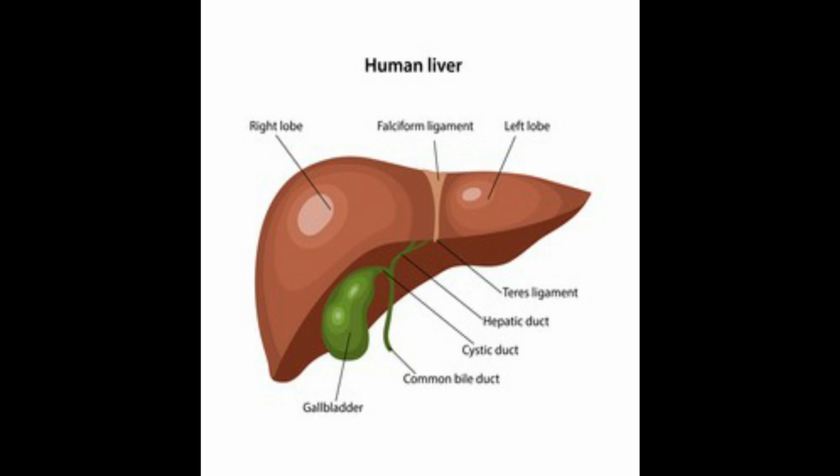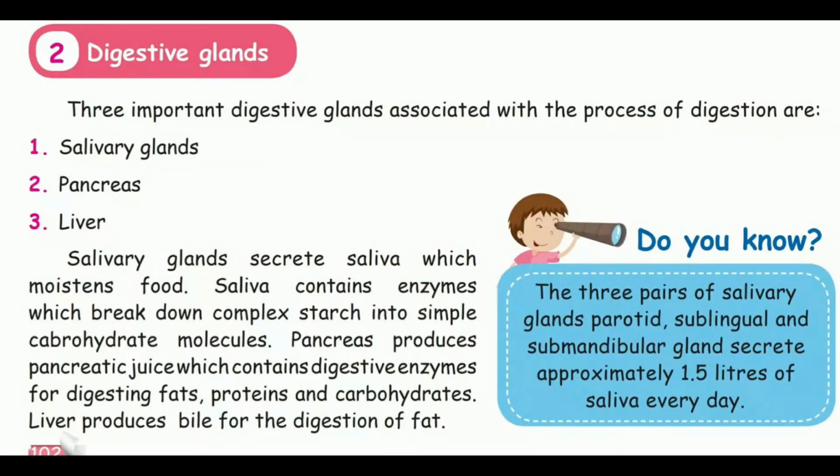Liver produces bile juice for the digestion of fat. The three pairs of salivary glands, parotid, sublingual and submandibular gland, secrete approximately 1.5 liters of saliva every day.